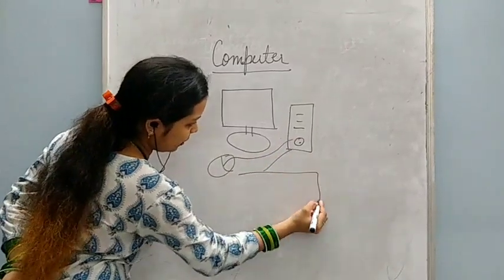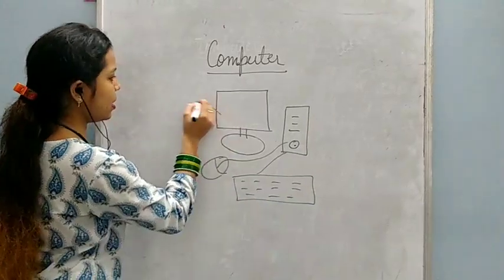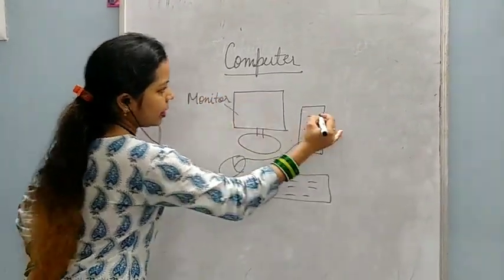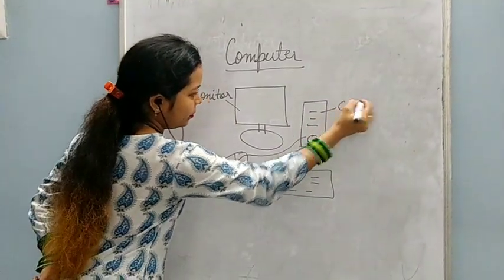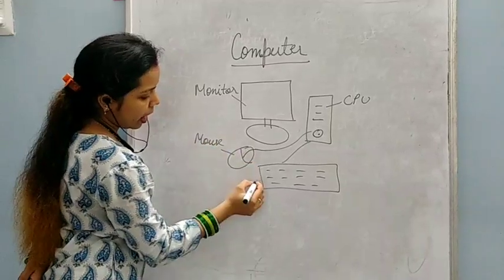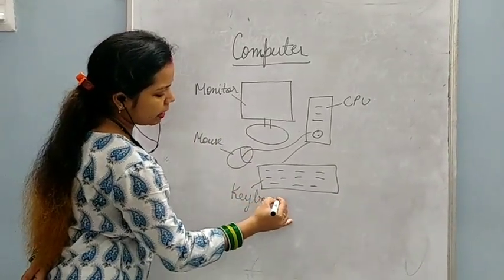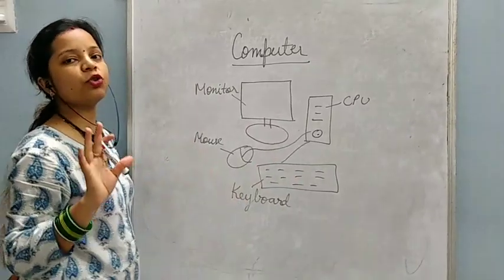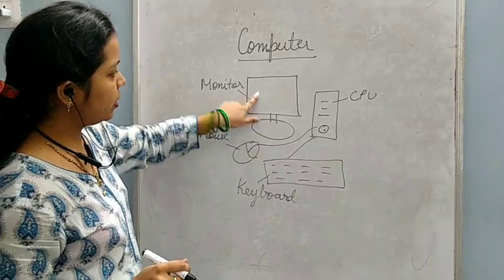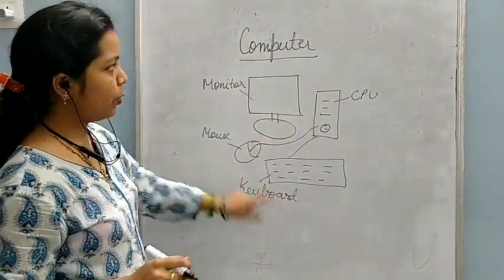One device is there, and it has some different parts. This is the monitor. This is the CPU. This is the mouse. And this is the keyboard. These are the four main parts of a computer: monitor, CPU, mouse, keyboard.